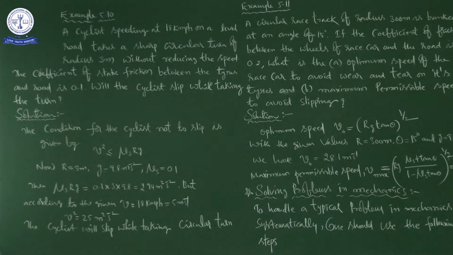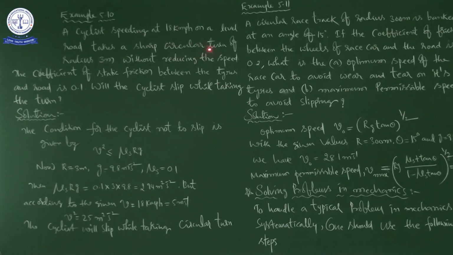Second point is, if the speed is too large or if the circular turn is too sharp, the frictional force is not sufficient to provide the necessary centripetal force, then automatically the cyclist or the cycle slips, the cyclist will fall down. Okay, right. Now we are going to check, will the cyclist slip while taking the turn with these values.